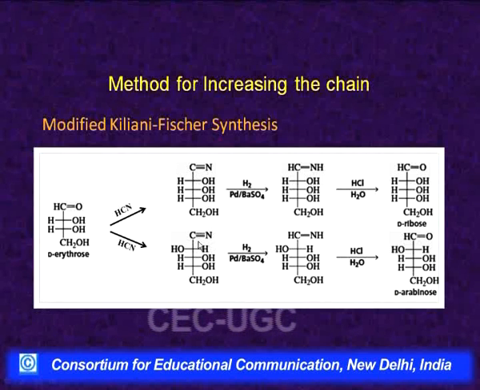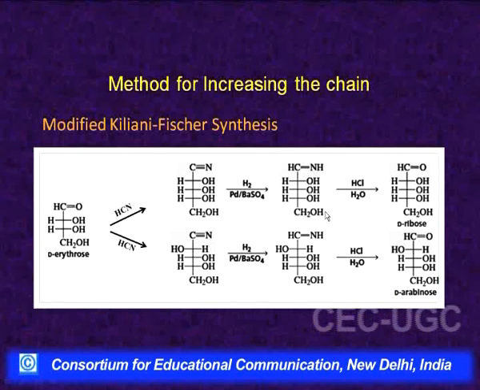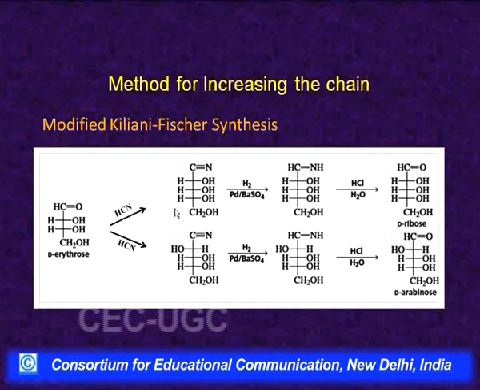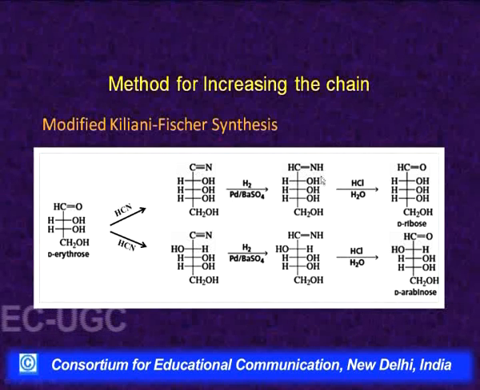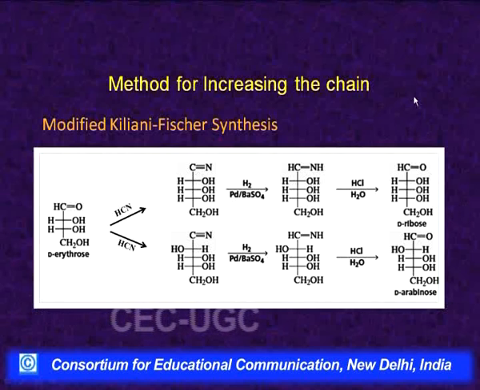So, cyanides are partially reduced to imines. If we carry out complete reduction, they will be converted into primary amines, but this barium sulfate acts as a catalyst poison and partial reduction occurs to imines, and then these imines on hydrolysis give the corresponding aldehyde. So, steps are reduced, that first we were oxidizing earlier into carboxylic acid, then esters and then reduction. Here cyanides are directly partially reduced and then hydrolyzed.